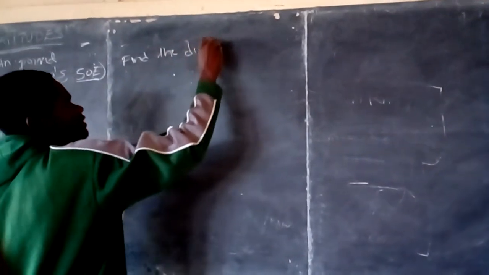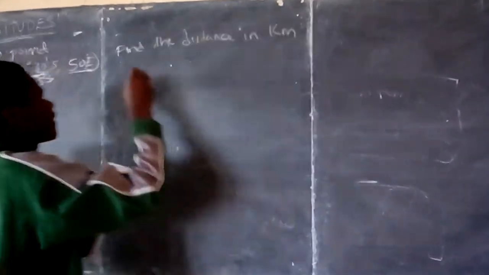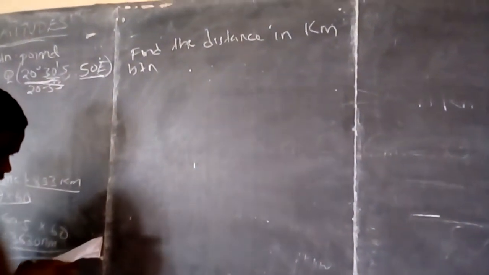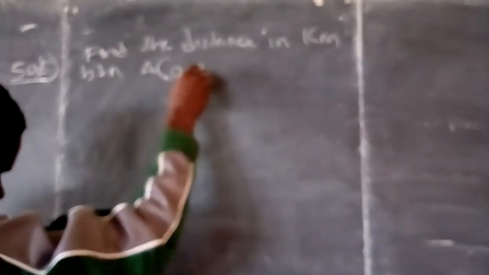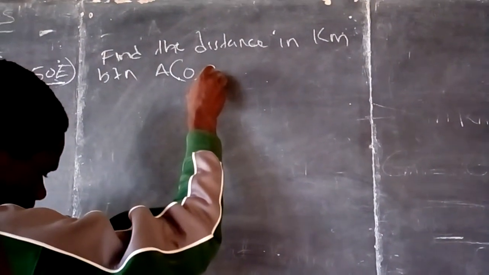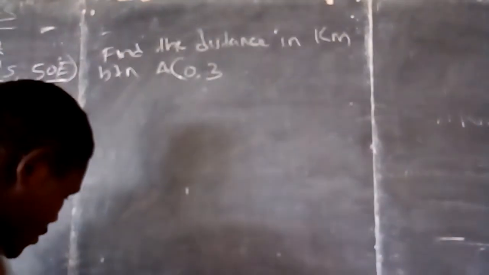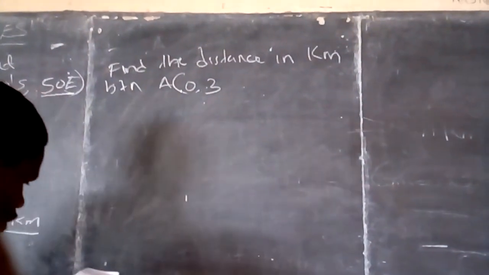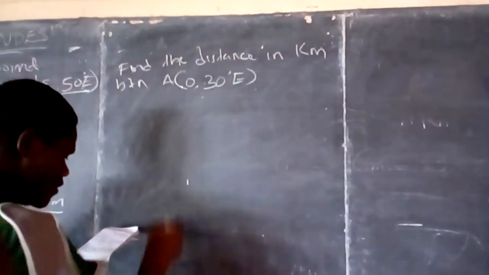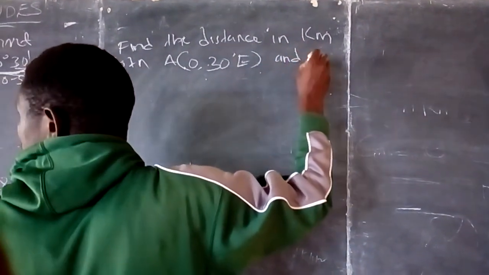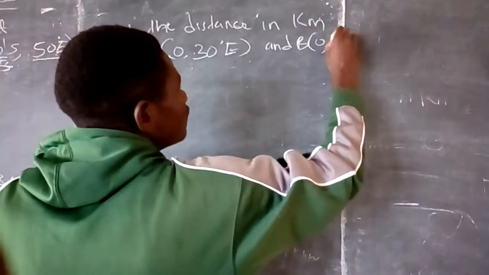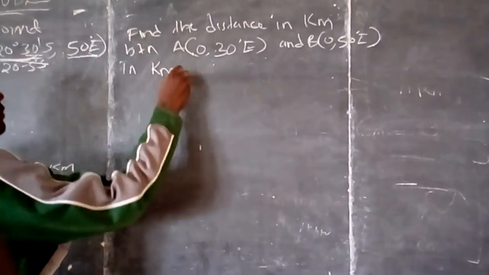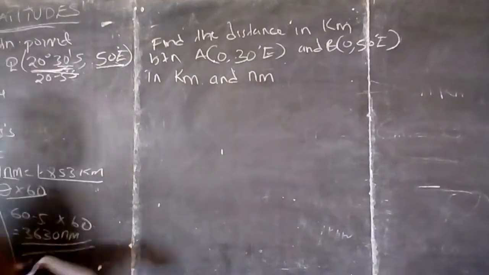Find the distance in kilometers between point A, which is 0, 30 degrees east, and B, which is 0, 50 degrees east, in kilometers and nautical miles.